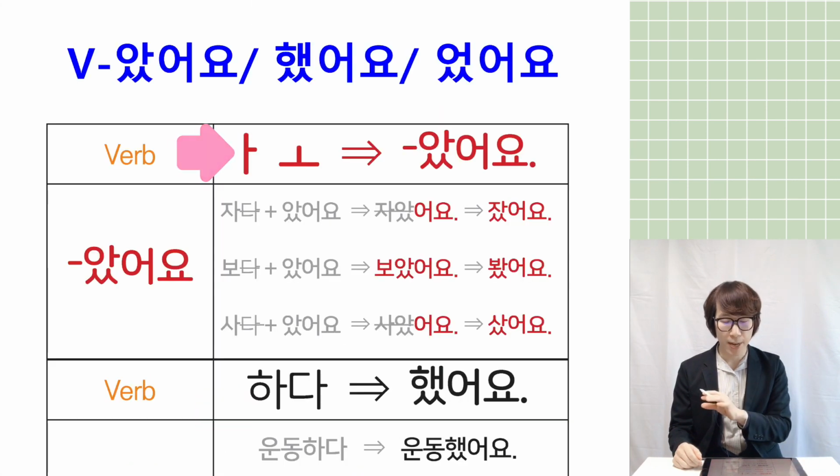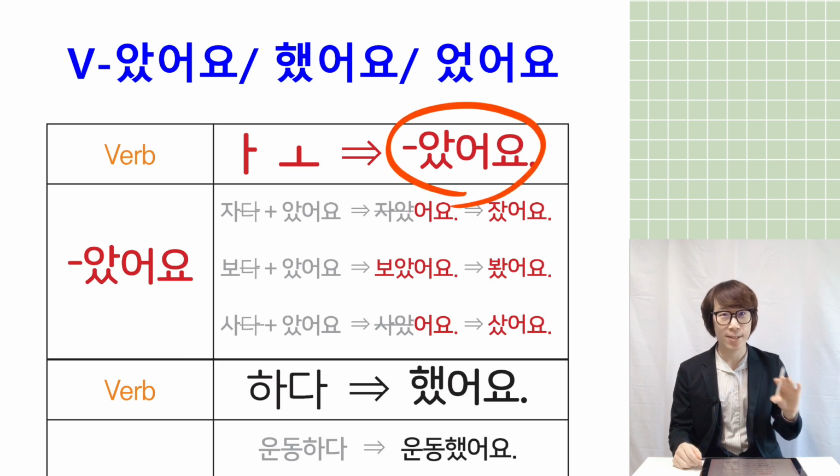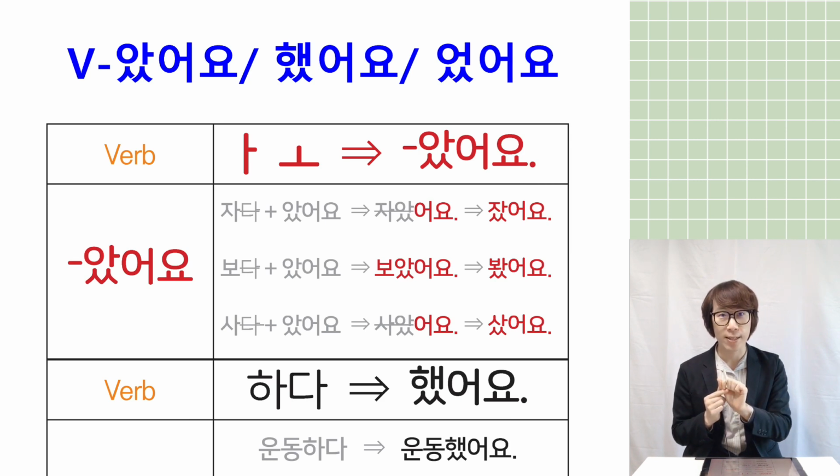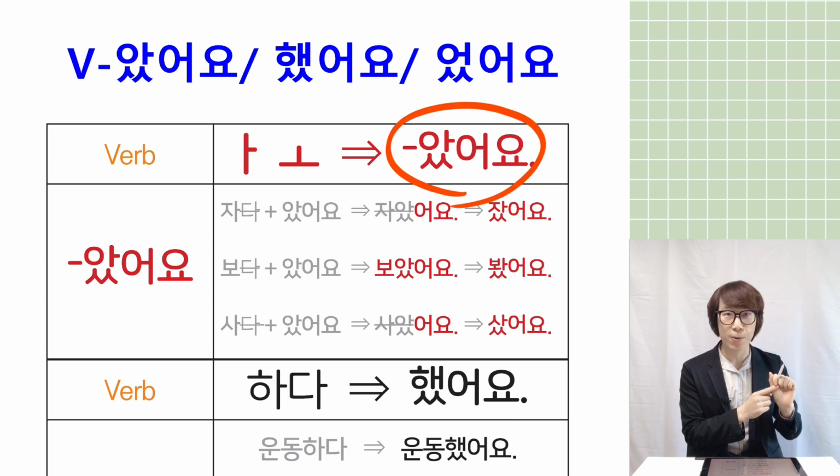And if the verb's vowel is 아, 오 ending, you can add 았어요. 았어요, this is the past tense. And basic conjugation, present future is 아요, and then past tense is 았어요.